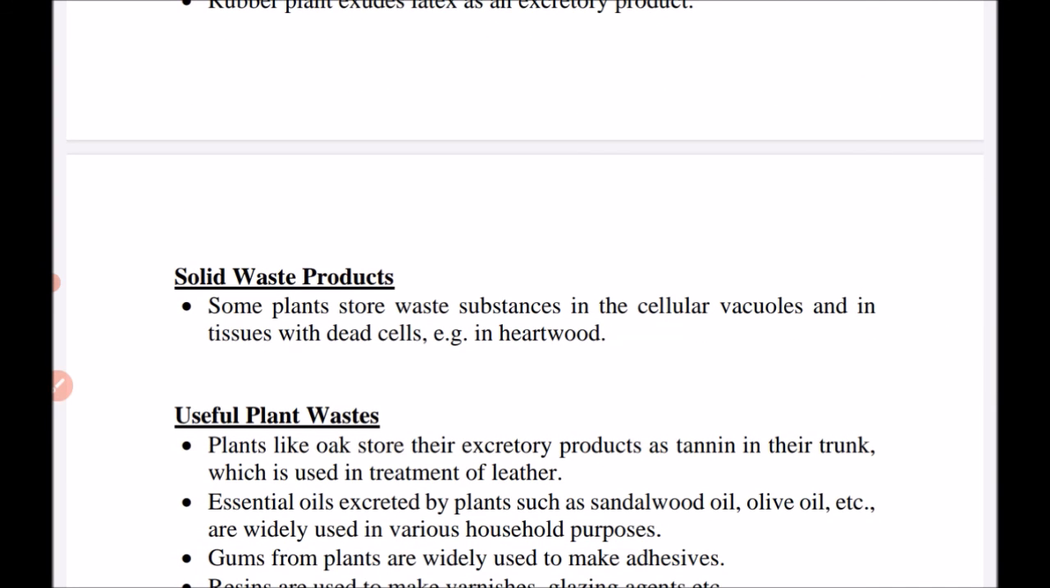Apart from this, there are certain solid waste products, as in the case of hardwood. Some cellular vacuoles and tissues with dead cells are also removed in the case of hardwood.